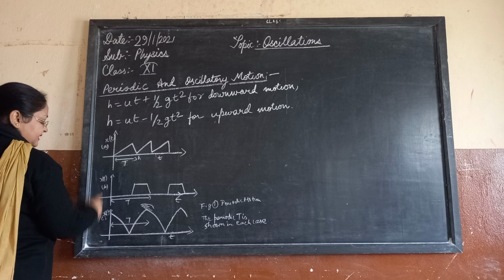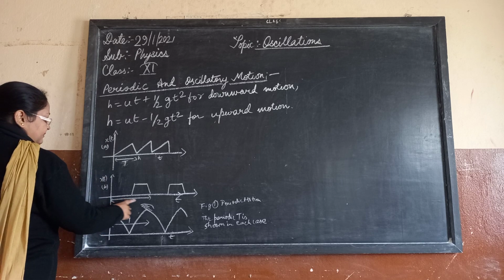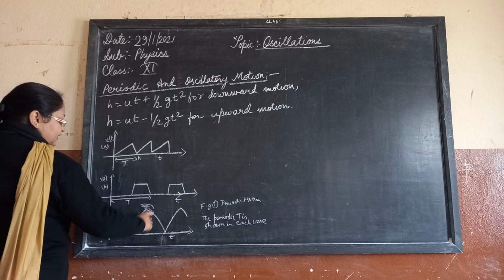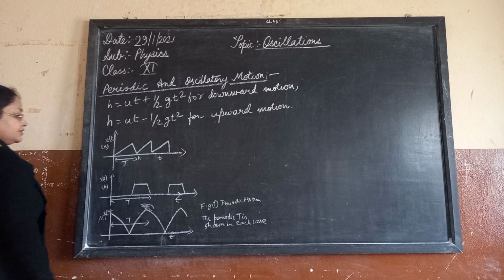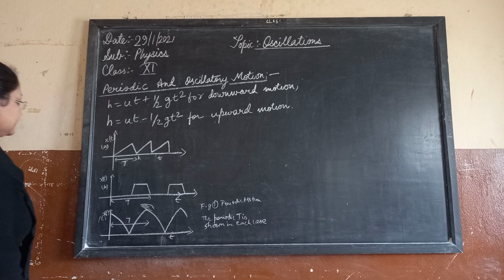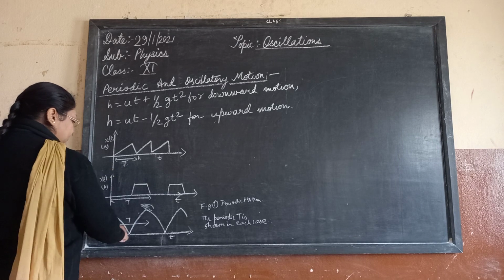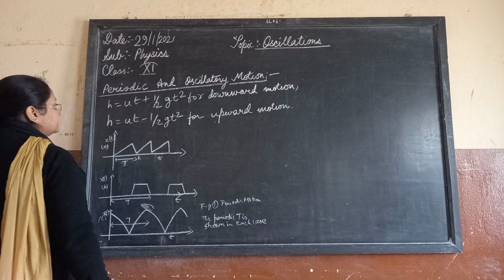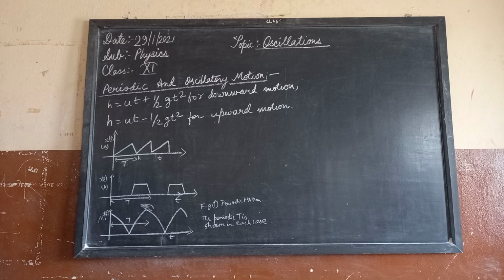All these graphs are like that, repeated after a certain interval of time. This periodic motion, that is, the period T, is shown in each case here.